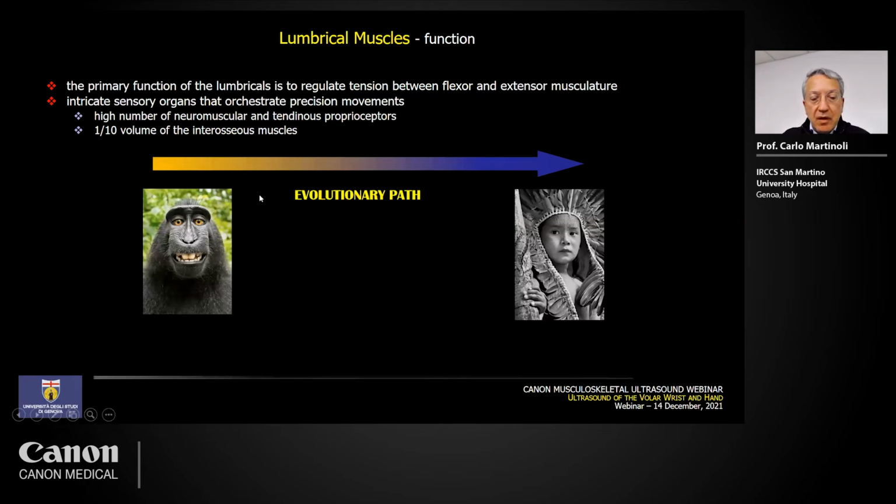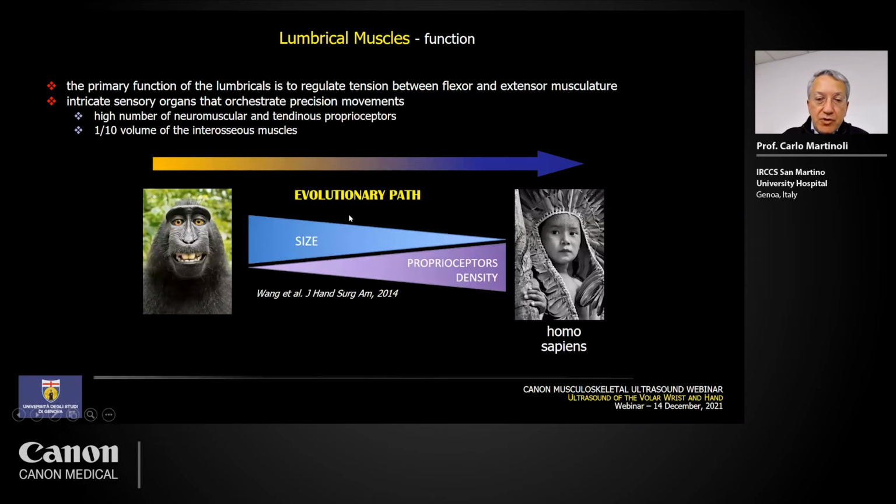It's interesting to compare some animals, like apes, and humans, in terms of evolutionary paths. Remember that lumbricals are very big in primates, but in humans are very small. At the same time, in humans, there is an increased number of proprioceptors within the muscle, and this is just to reinforce the regulation role of this muscle related to the movement of the finger.